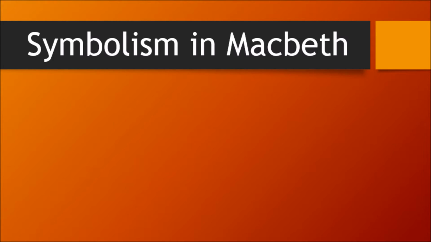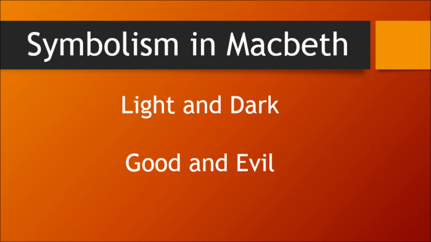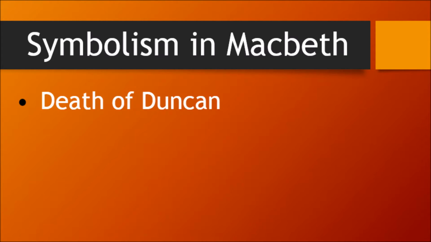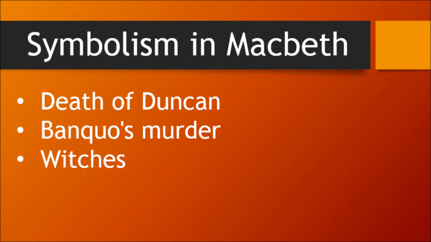One of these symbols is the contrast between light and dark, good and evil. A majority of the murders in the play are executed during the night, or during dark and gloomy times. The darkness represents evil, chaos, and disorder. The dark atmosphere tries to embody how evil the actions or people within the scene are. With the death of Duncan, the killing of Banquo, and the appearance of the witches, the times in which these events occur are all dark.